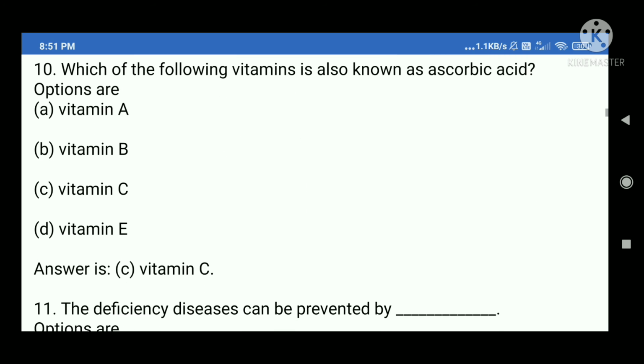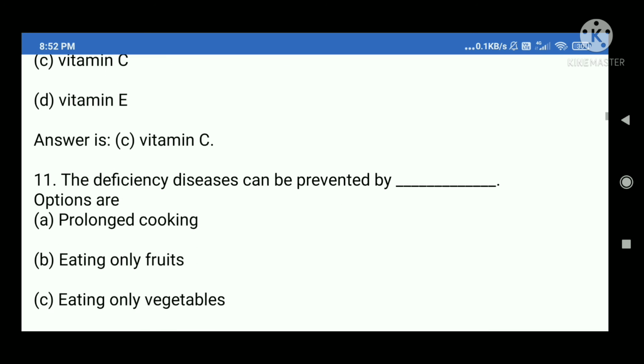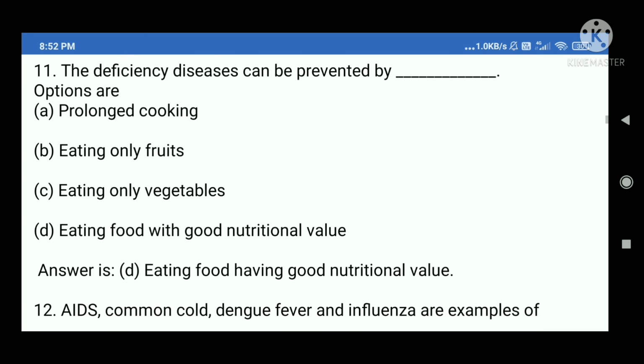10. Which of the following vitamins is also known as ascorbic acid? Options are A. Vitamin A, B. Vitamin B, C. Vitamin C, D. Vitamin E. Answer is C. Vitamin C.